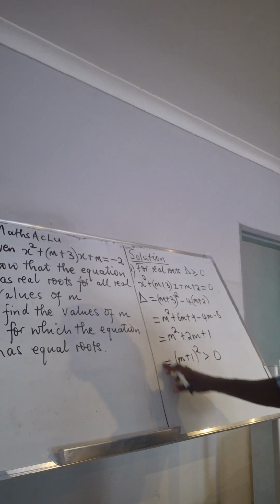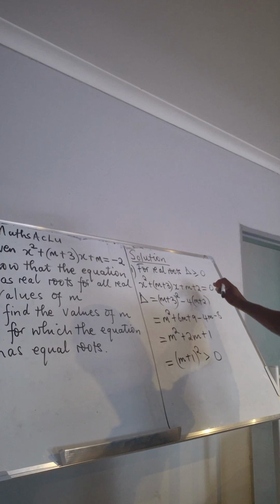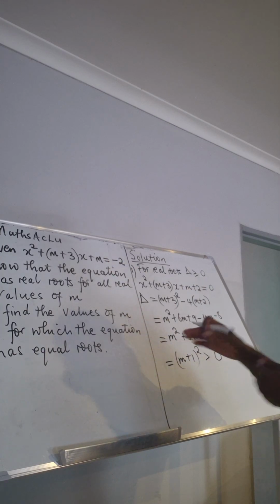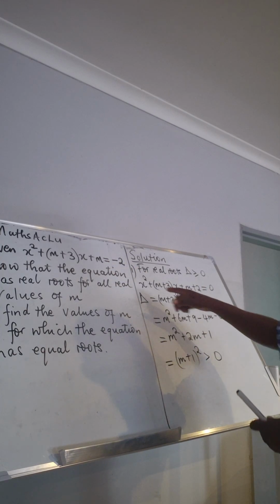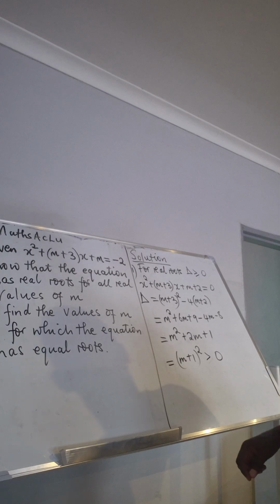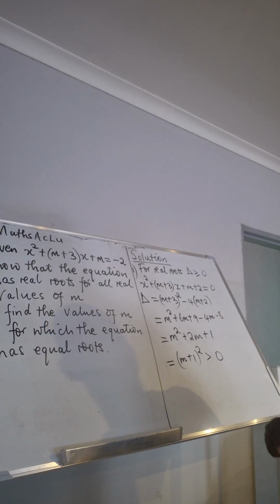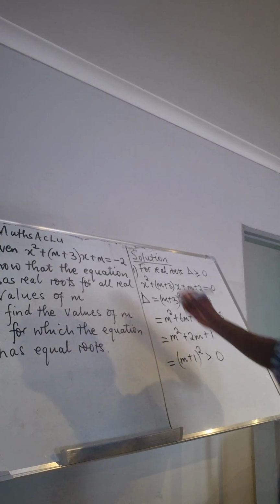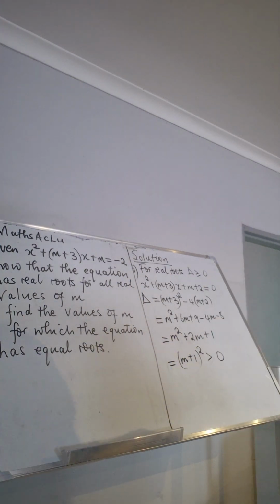So we have shown that for real values of m, our discriminant is always going to be greater than or equal to 0. So the equation has real roots. So that is the first solution.